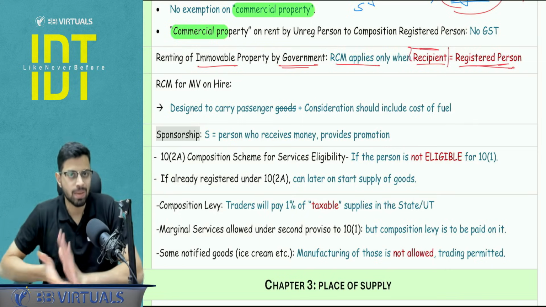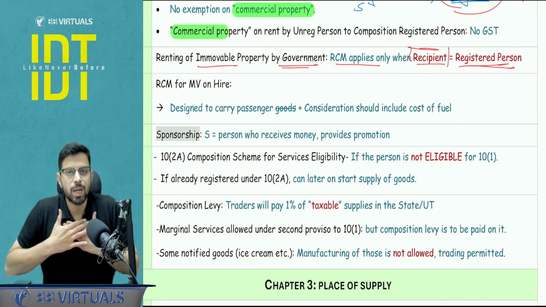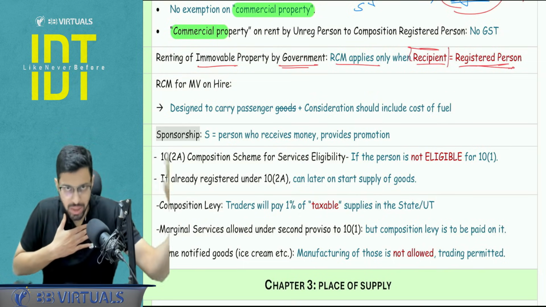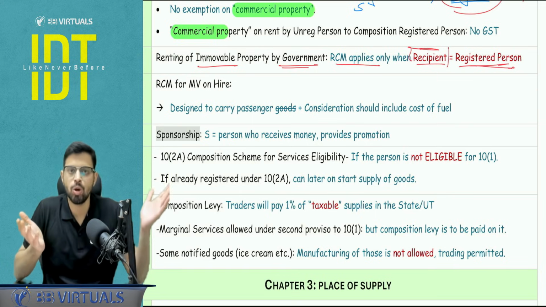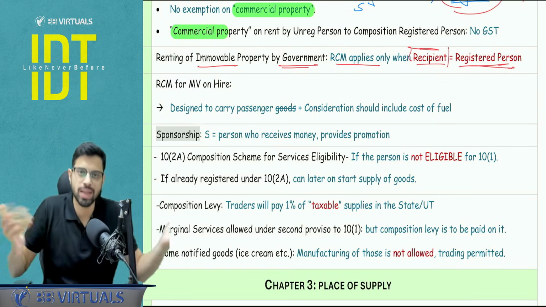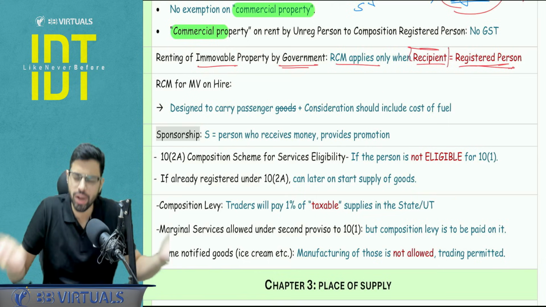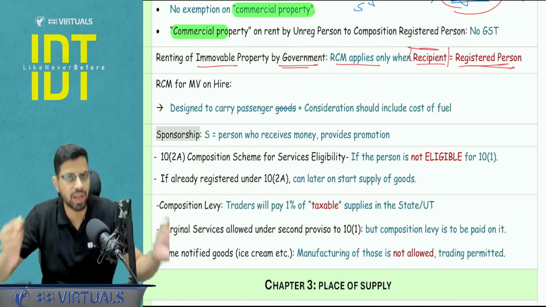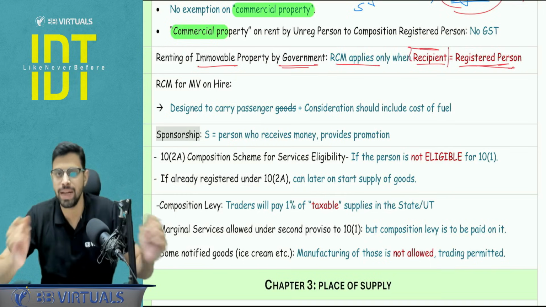Actual registration is a separate concept. I will explain. It is possible that my last year turnover was exceeding the threshold, but I am not registered because maybe it was an exempt supply. Vice versa, let's say my last year turnover was not exceeding the threshold, but I have taken registration, maybe due to section 24 mandatory registration, maybe due to voluntary registration.